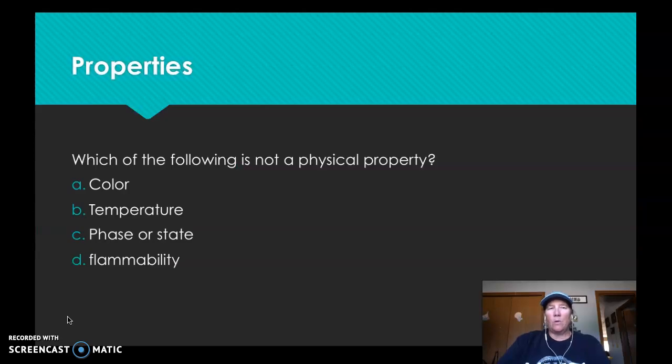Okay, so properties. Which of the following is not a physical property? Now remember, physical properties describe what something looks like. Chemical properties describe how something changes. So color is definitely physical. Temperature, physical. Phase or state, that means is it a solid, liquid, or gas? Again, you're just describing it. So it has to be flammability. Flammability means it burns. Well, when it burns, then it's going to become something different.